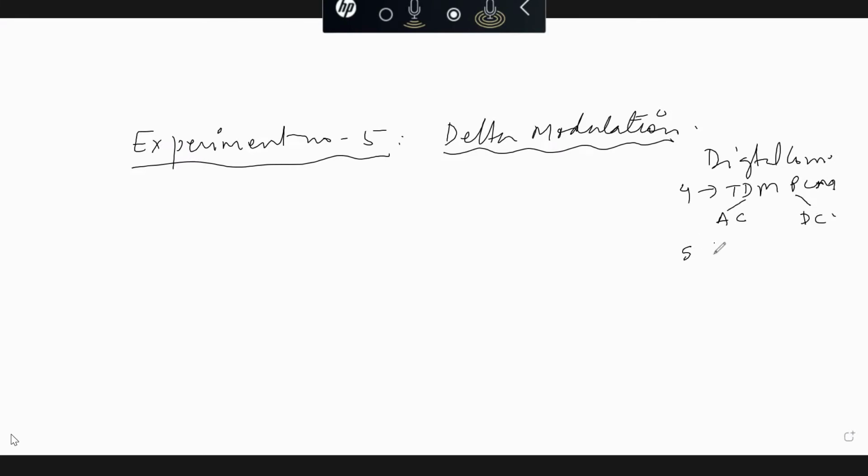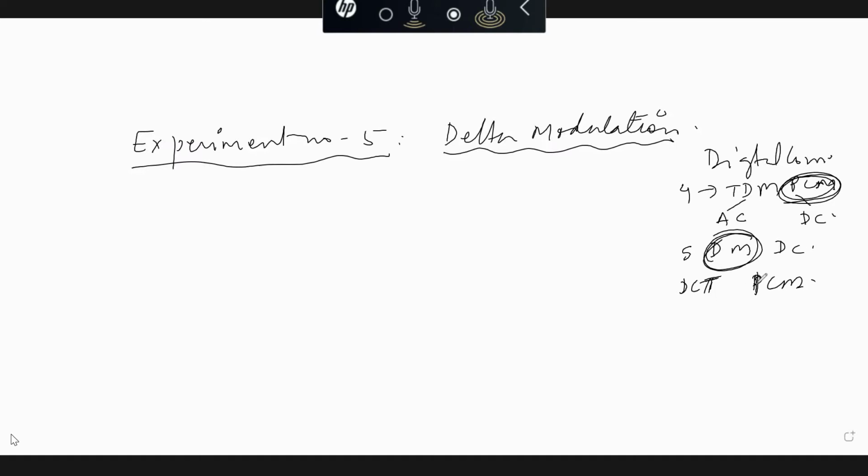Now experiment number 5, delta modulation, is purely digital communication. Both PCM as well as DM are parts of digital communication, which you are currently doing in DCT, the subject in 5th semester. We have already completed PCM, and I think most of the groups might have already completed it.